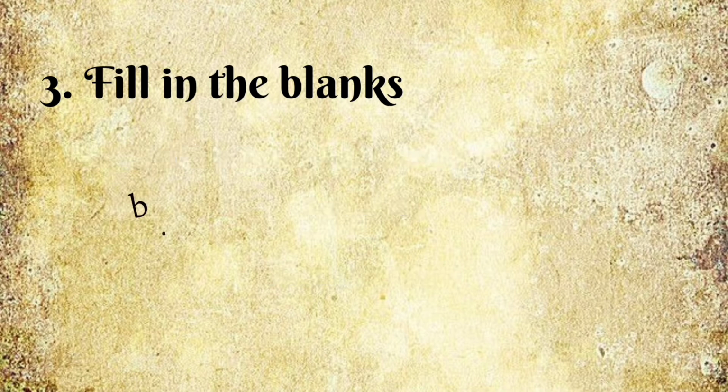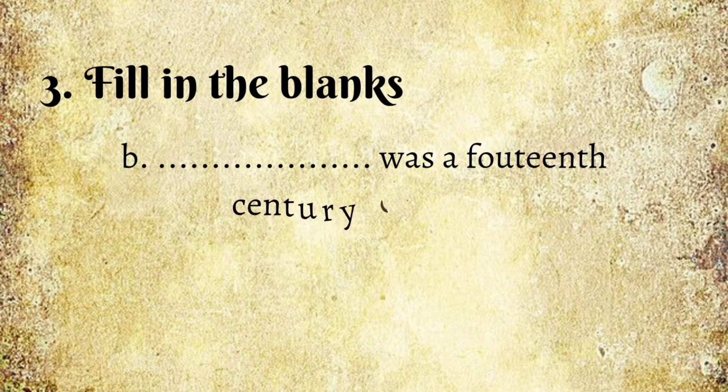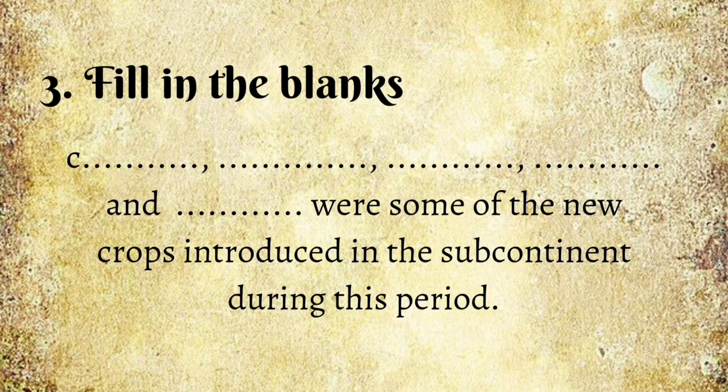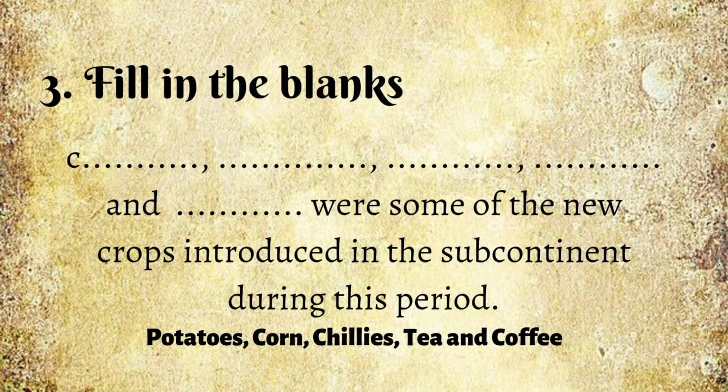Next question, B. Dash was a 14th century chronicler. We have studied in this chapter the name of a chronicler, that is Minhaj-e-Siraj. Minhaj-e-Siraj was a 14th century chronicler mentioned in our chapter. Then C, dash, dash, dash, dash and dash were some of the new crops introduced in the subcontinent during this period. We have to fill in five crops: potatoes, corn, chilies, tea and coffee were some of the new crops introduced in the subcontinent during this period.